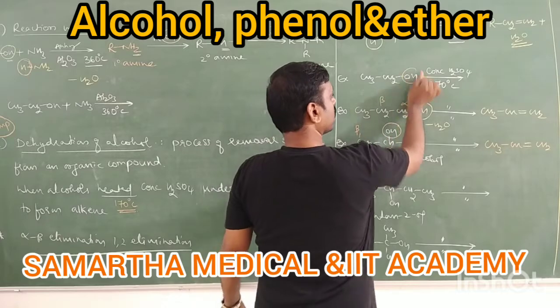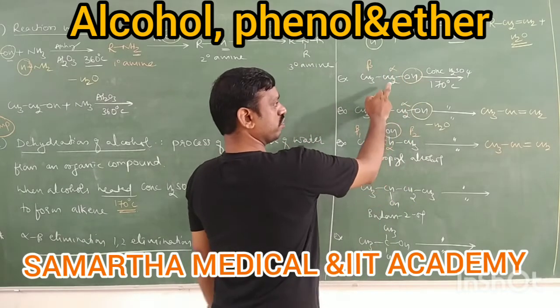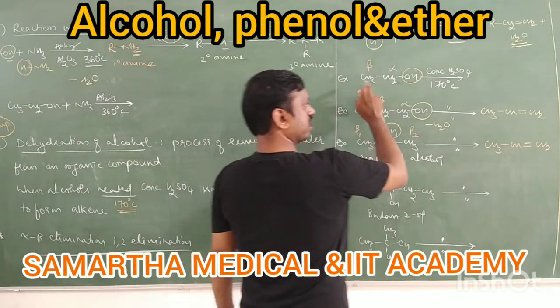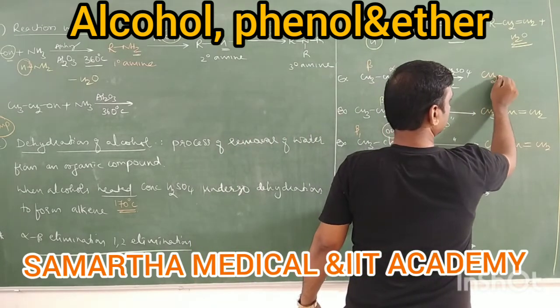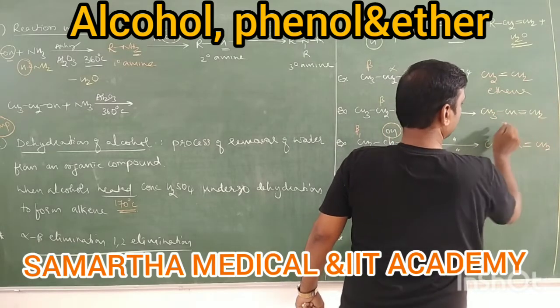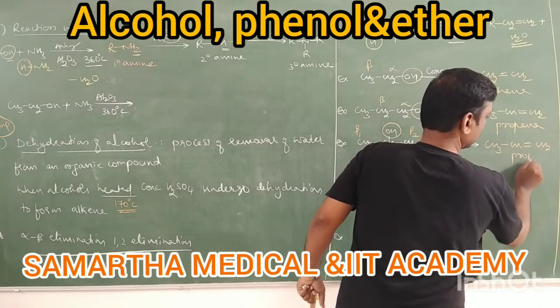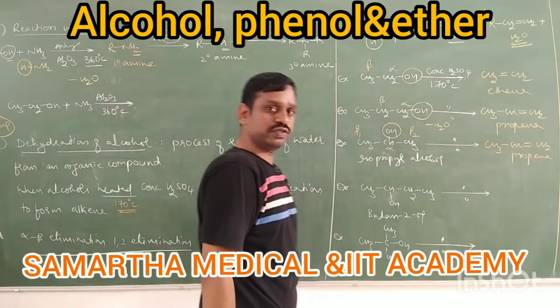Next, in the first one we left, no? First one, tell me. It is alpha, it is beta. From the alpha remove OH, from the beta remove H. So therefore it is ethene. Ethene is a gas. Propene is also a gas. You must write the product names.